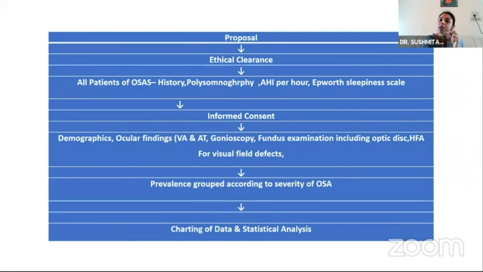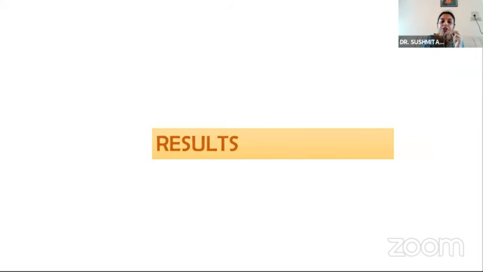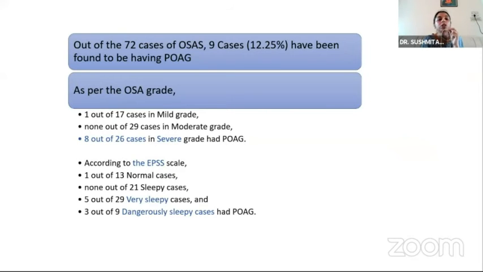So first a proposal was made, ethical clearance was taken, all patients of OSA were diagnosed, and consent was taken from them. Then we had done tests for the ocular findings. After that, once they were established as POAG, then we had the charting of data. So what are the results? Out of all the 72 cases of OSA, 9 cases were found to have POAG, which comes to a whopping 12.25%, whereas in the normal population, the incidence is only 2%.